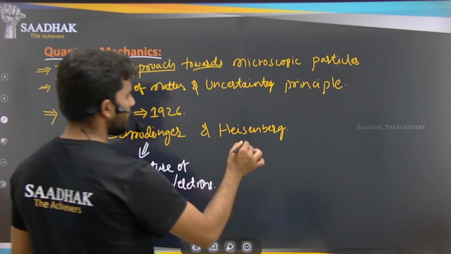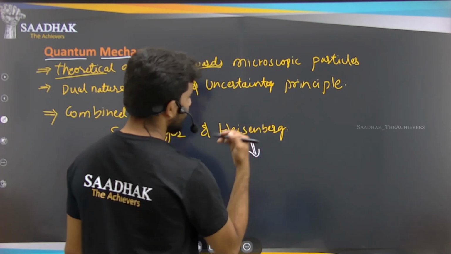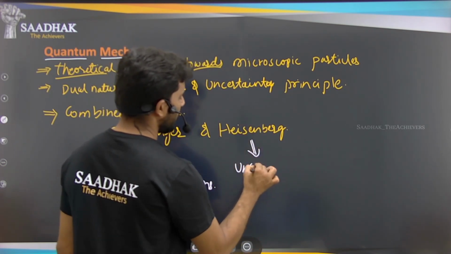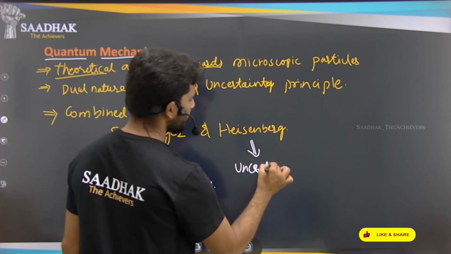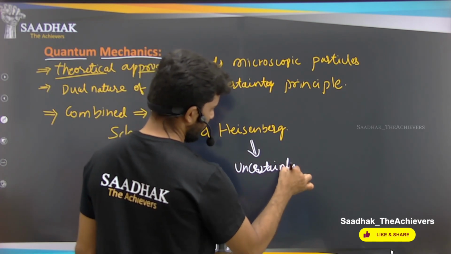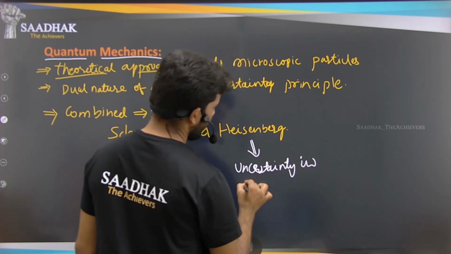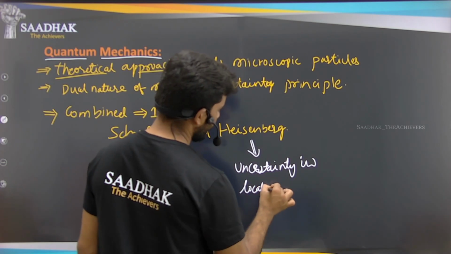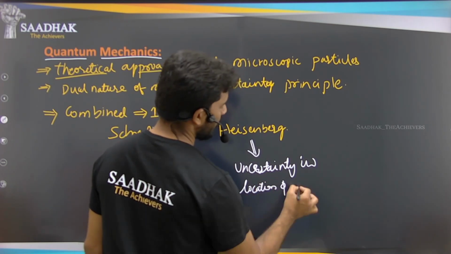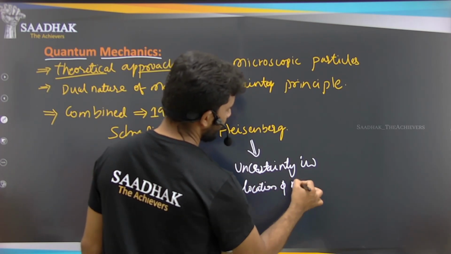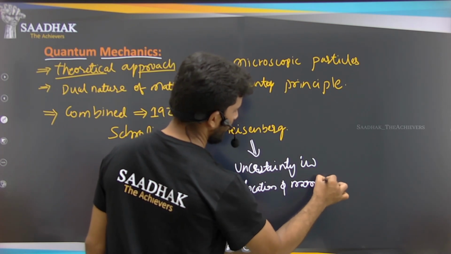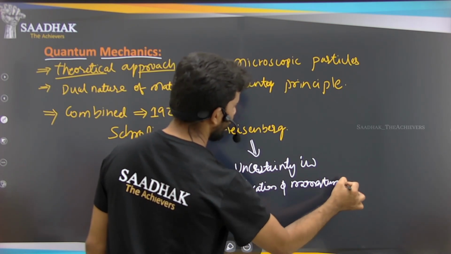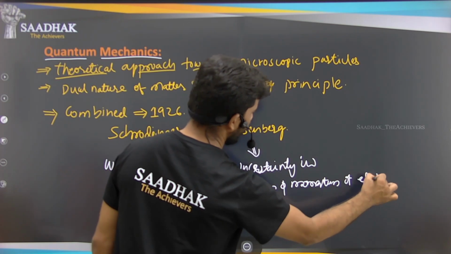And Heisenberg explained the uncertainty in the location and momentum of the electrons.